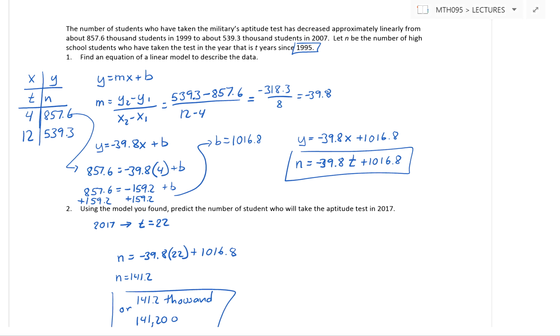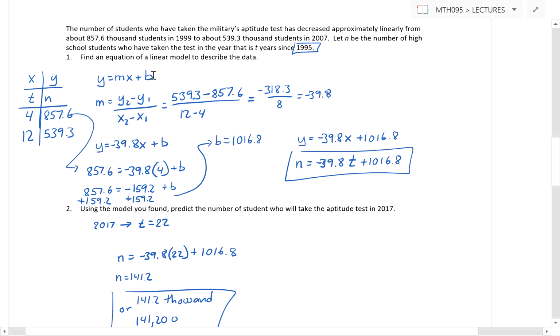You'll see here it says this: the number of students who have taken the military's aptitude test has decreased approximately linearly from about 857.6 thousand students in 1999 to about 539.3 thousand students in 2007. It says let n be the number of high school students who have taken the test in the year that is t years since 95. Find an equation of a linear model to describe the data.